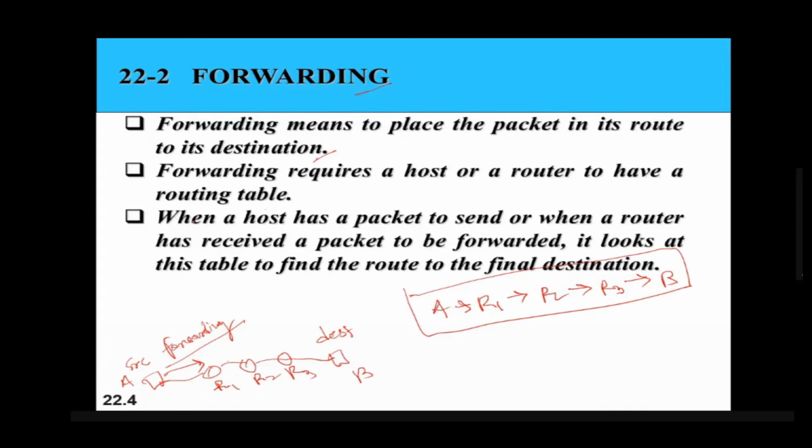That table is called the routing table. So what is a routing table? The routing table contains the path. What does the routing table contain? It contains the path to reach the destination.